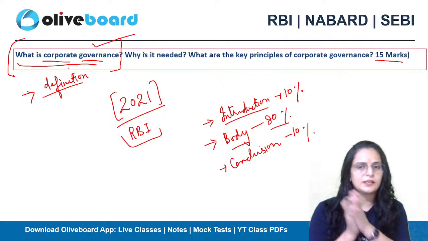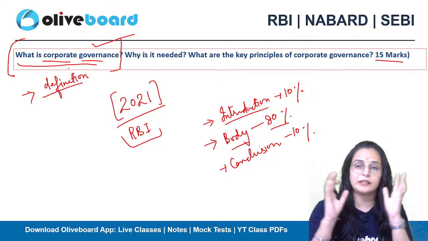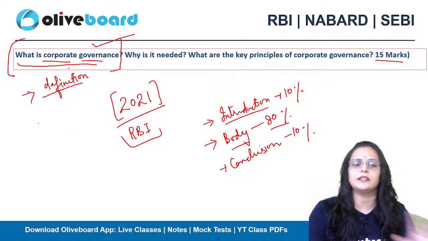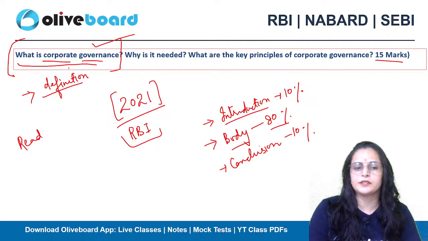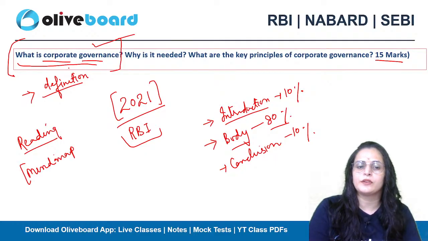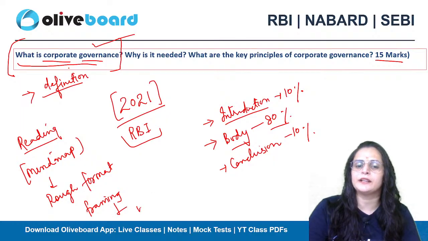So that's how you take care of the question. The first thing after reading the complete question is to prepare a mind map or write the points in rough form. Firstly, you have to frame the answer, and then you have to write the exact answer, right?